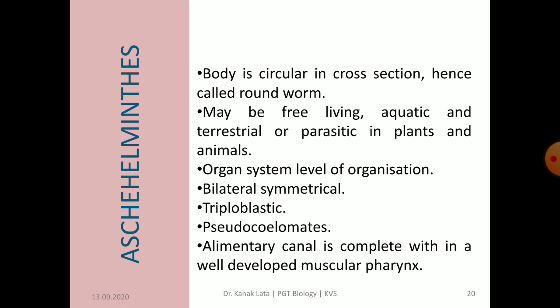Now let us move towards the phylum Aschelminthes. They are commonly called roundworms, as in cross section the body appears circular due to the cylindrical body tapering at both ends. Members of Aschelminthes may be free living, aquatic and terrestrial, or parasitic in plants and animals. The roundworms have organ system level of organization and the symmetry is bilateral. The roundworms are triploblastic, the body cavity is pseudocoelomate, and the alimentary canal is complete with a well developed muscular pharynx.